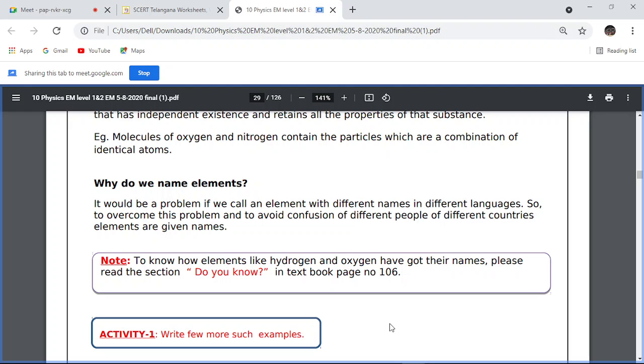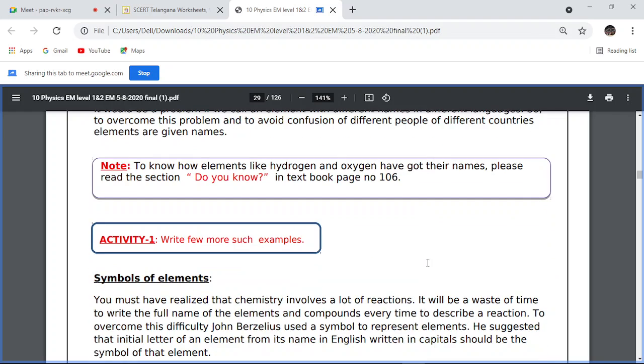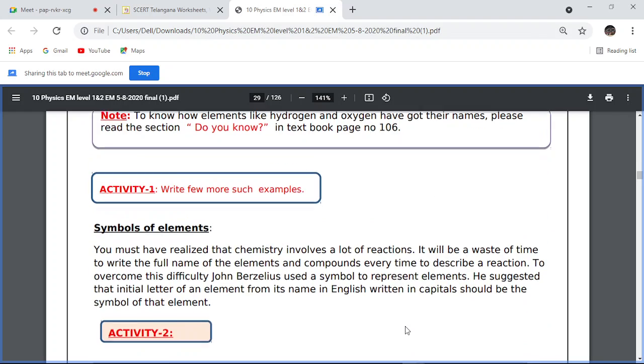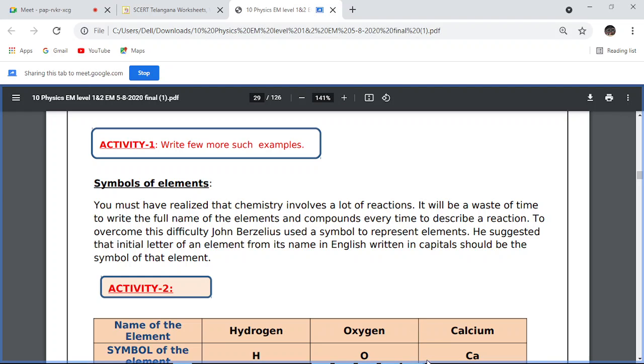So what is the Latin name of hydrogen? Hydro. Just now only I told. Latin name for water is hydro. Latin name for acid is oxy. Greek name for sun is helio. Okay, so like that we are discussing the names. Next, one more activity is there. This is the activity of the symbol of elements.